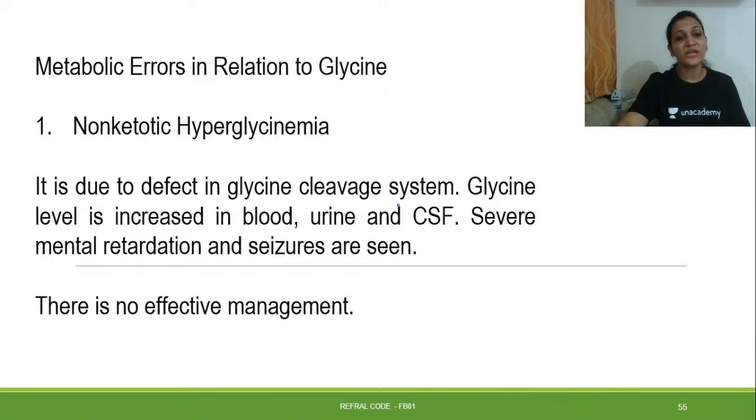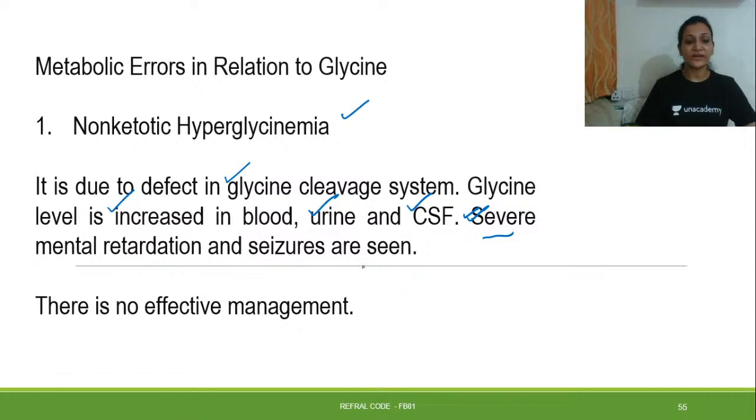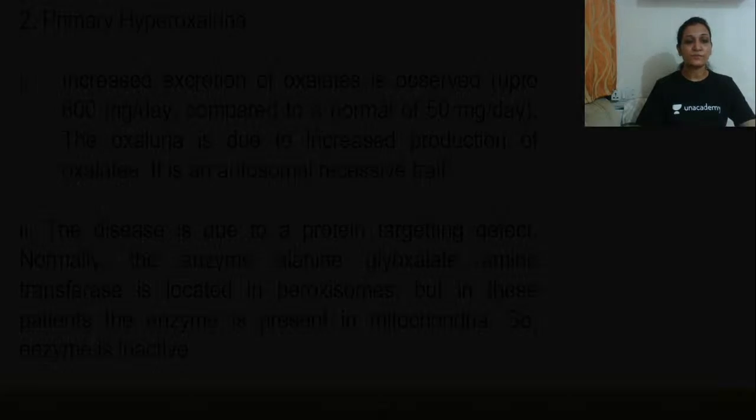Then what are the metabolic errors related to glycine metabolism? First of all is nonketotic hyperglycinemia, due to a defect in the glycine cleavage system. Glycine level will increase in blood, urine, and cerebrospinal fluid. Severe mental retardation and seizures can be seen. So this is the first type, and there is no effective management now.